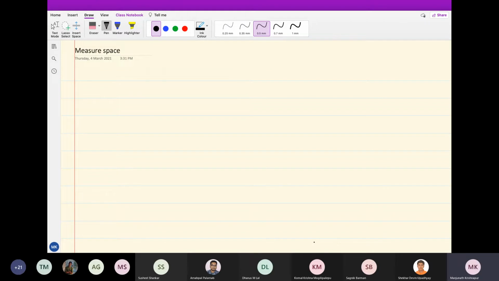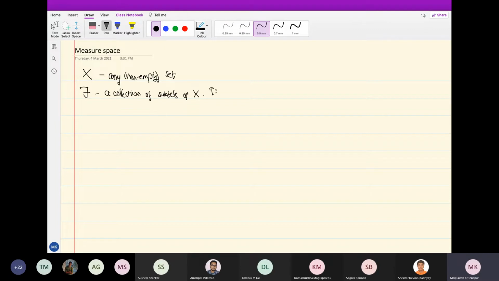So measure space. So what is measure space? I introduced these objects last time. So very important. So we have a set X. This is any set. So let's be very clear, it's not the empty set. So some arbitrary set, and then F is a collection of subsets of X.